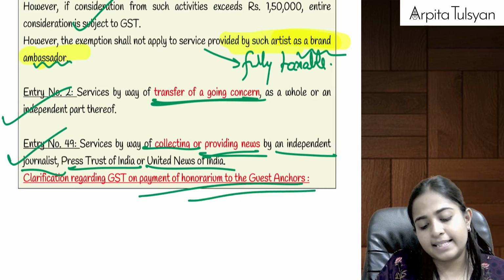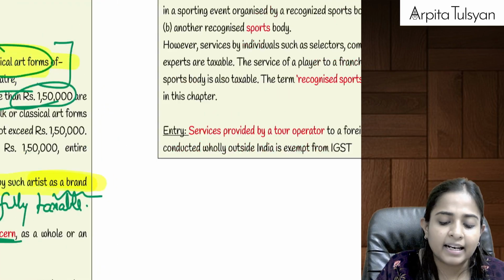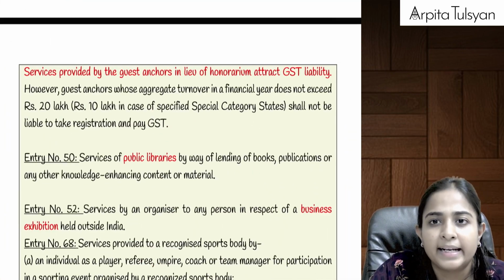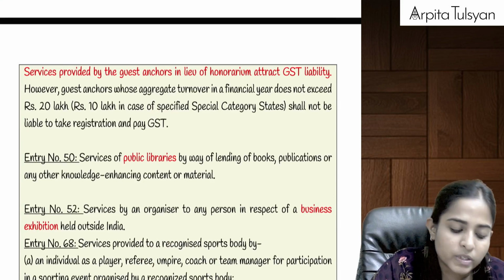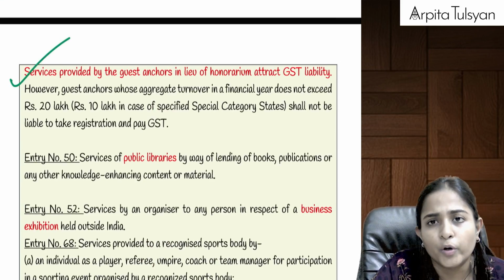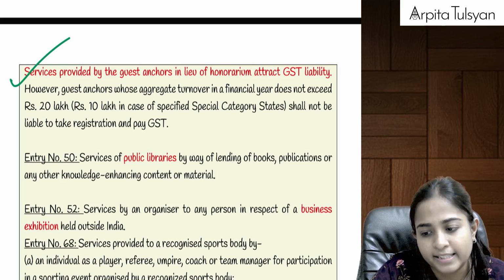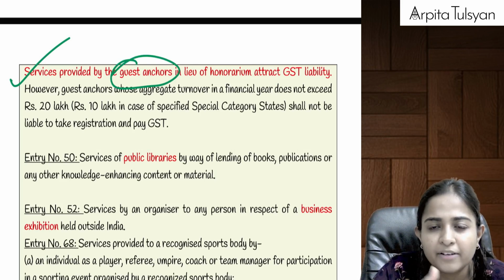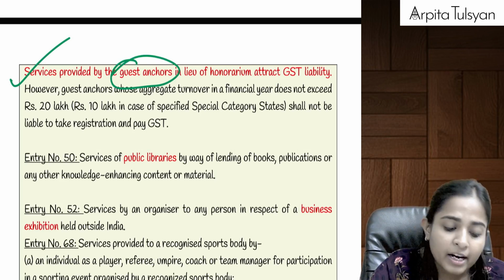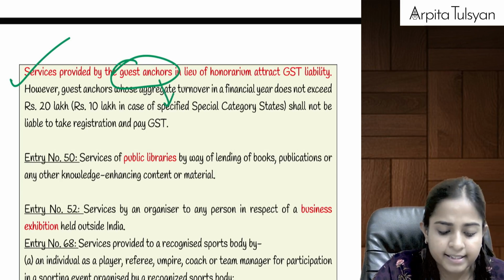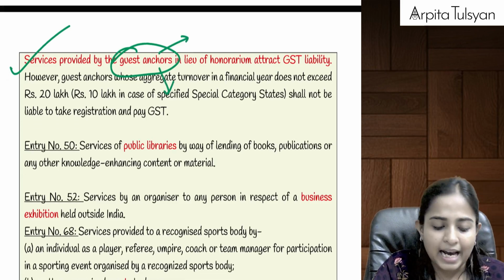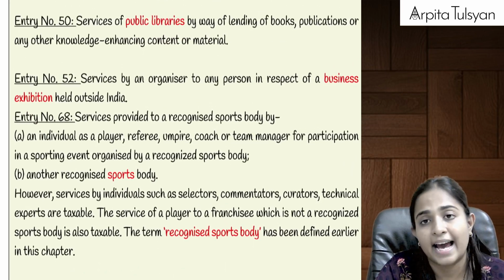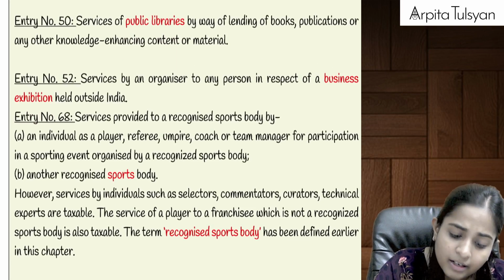But let's say on some TV show, we call some guest anchors, some celebrity, so that the TRP of our show goes up. If they get some honorarium for coming and speaking on our show, and if they are registered under GST, then this amount is going to be liable for GST. So whatever honorarium they get as guest anchors will be taxable under GST.